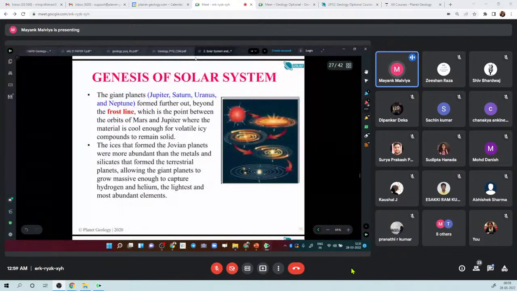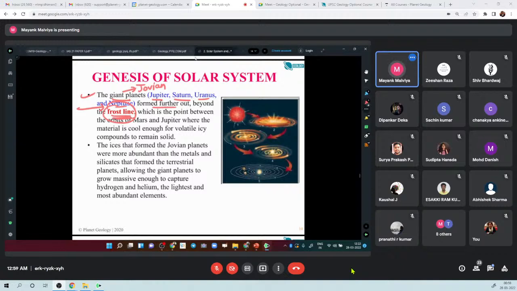Now similarly, the giant planets, meaning Jovian planets: Jupiter, Saturn, Uranus, and Neptune, are formed further out, beyond the frost line, right? So they are formed beyond 4 astronomical units, right? Technically we call it the frost line. So you should keep this keyword in your notes. It will give you at least half an additional mark, right?